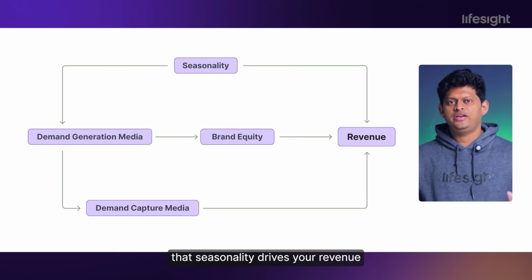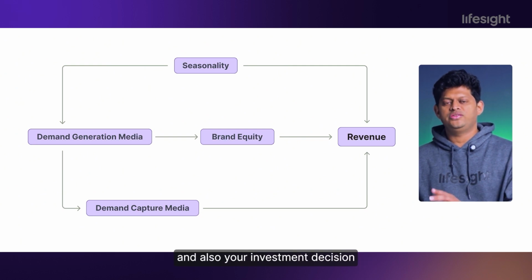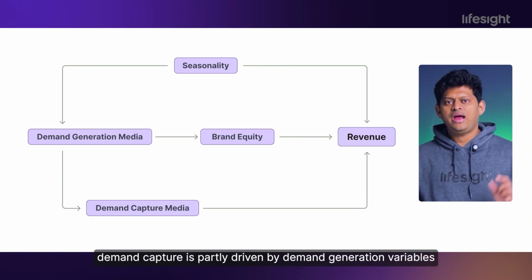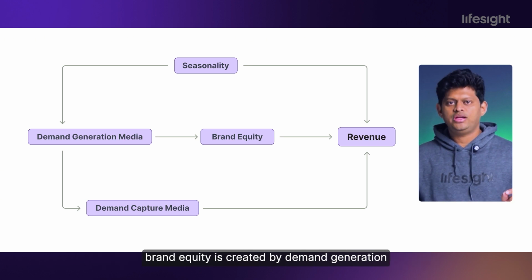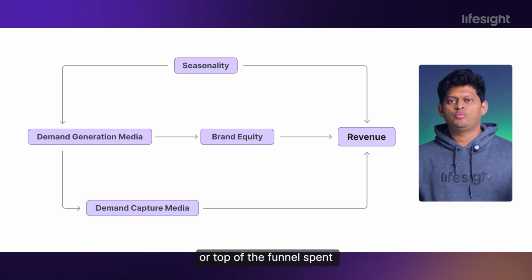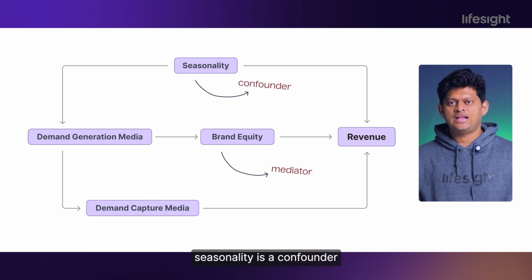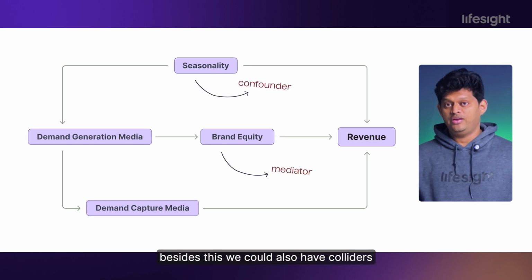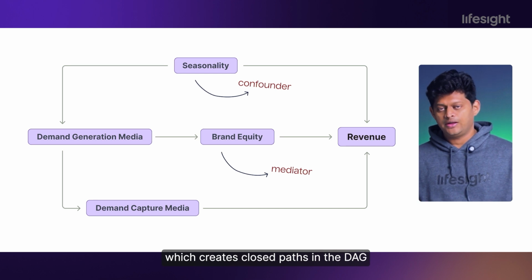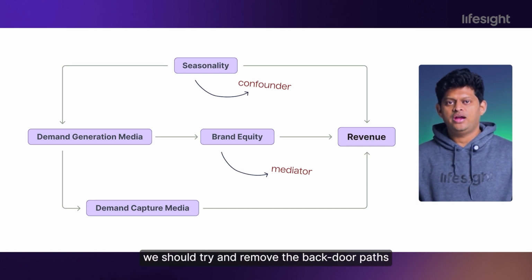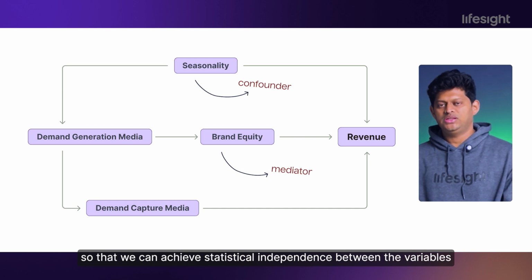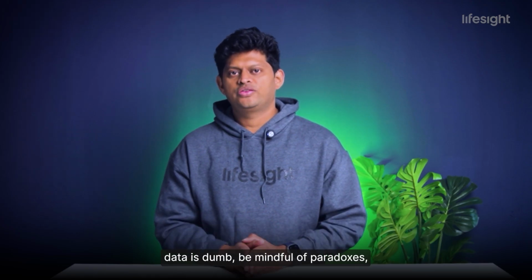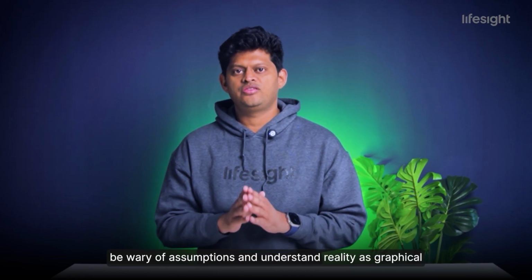We can see that seasonality drives your revenue and also your investment decision in top of the funnel variables. Demand capture is partly driven by demand generation variables. Brand equity is created by demand generation or top of the funnel spend. In this DAG, seasonality is a confounder and brand equity is a mediator. Besides this, we could also have colliders, which creates closed paths in the DAG. Once we know the DAG, we should try and remove the backdoor paths so that we can achieve statistical independence between the variables. Data is dumb, be mindful of paradoxes, be wary of assumptions, and understand reality as graphical.